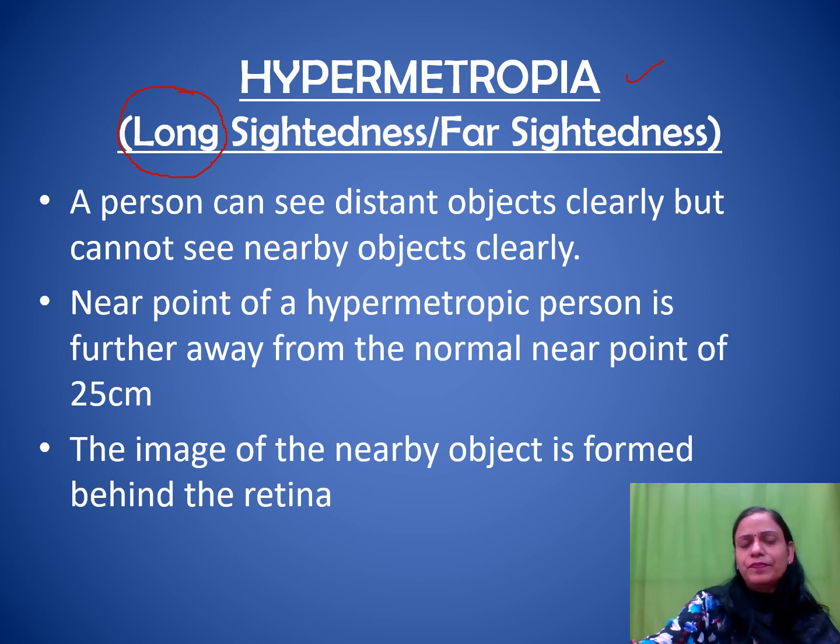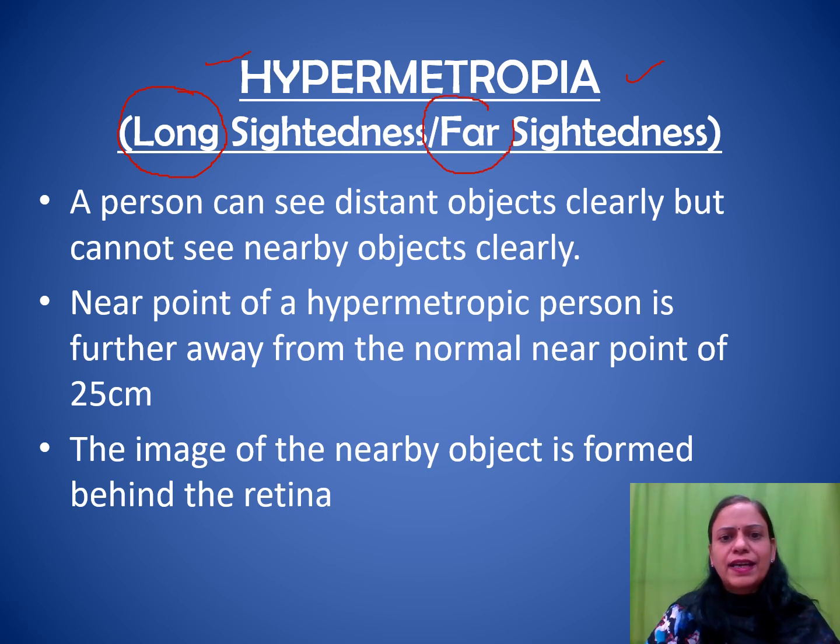He is able to see far off things very clearly, but he is not able to see the nearby things clearly. So that is what is known as hypermetropia. We can also call it far-sightedness. Far-sightedness means you can see the far off objects clearly, but you cannot see the nearby objects clearly. So the first point gives you the definition. A person can see distant objects clearly but cannot see the nearby objects clearly.